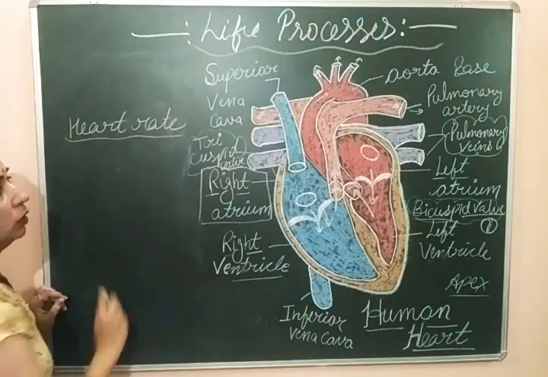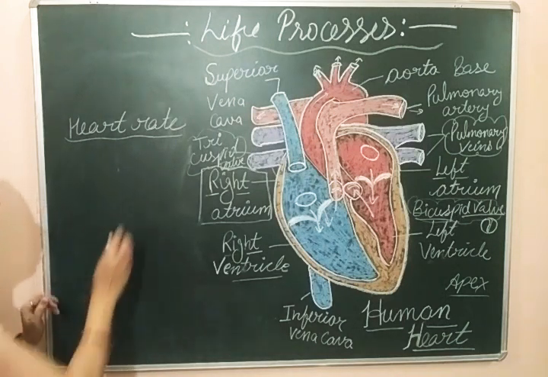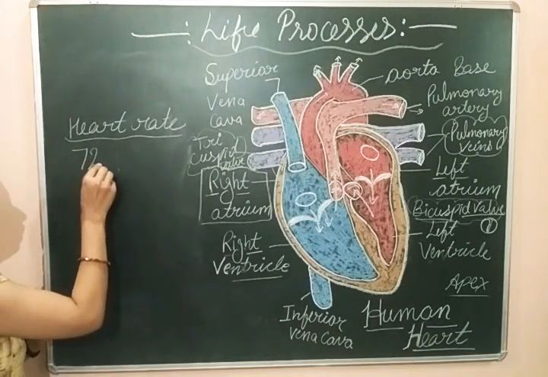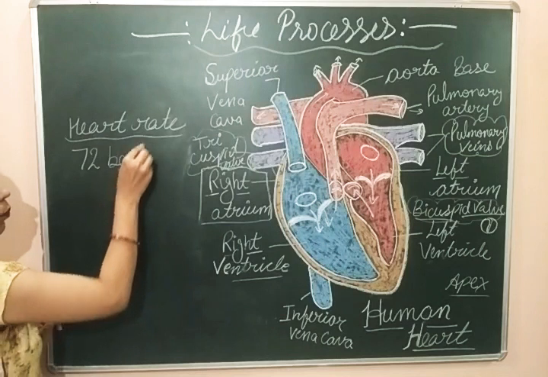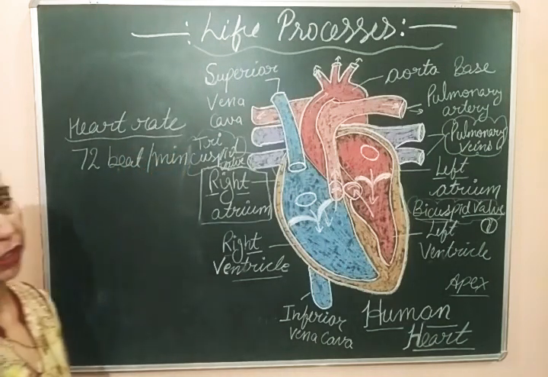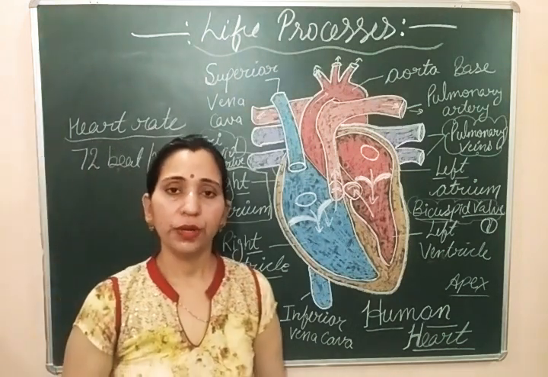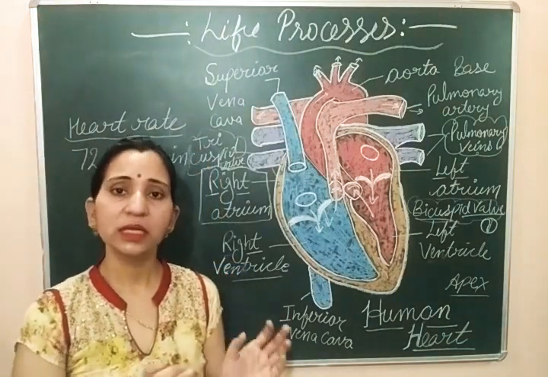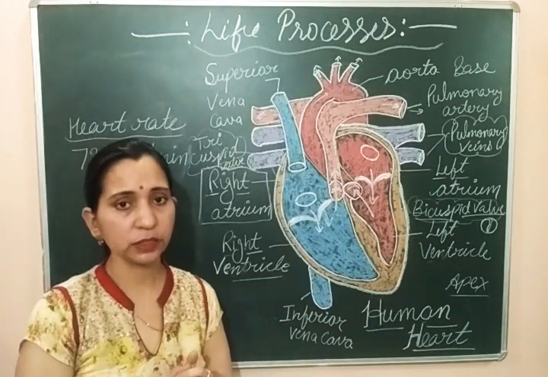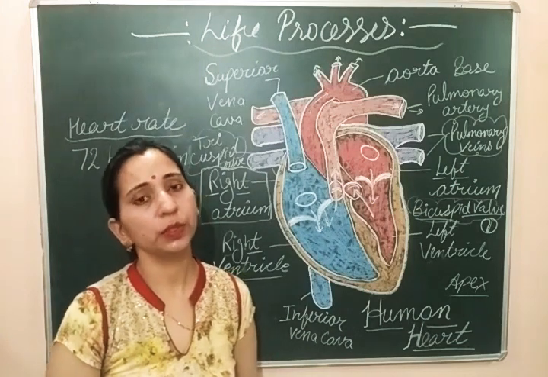So we can say the number of heartbeats per minute is known as heart rate, and the amount of this heart rate is 72 beats per minute. The heart rate is 72 beats per minute, or we can say the heart rate is 72. This is the heart rate during the normal rest position, when the person is in the rest phase, when we measure it as 72 beats per minute.